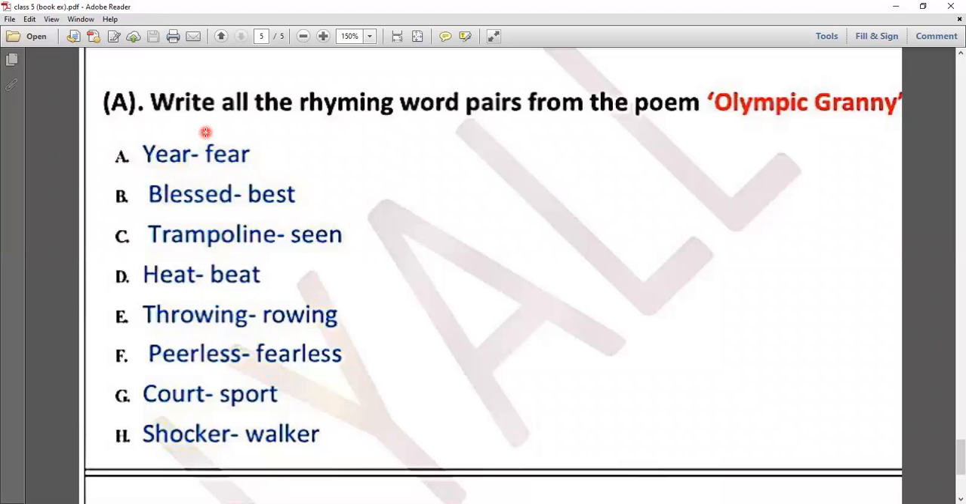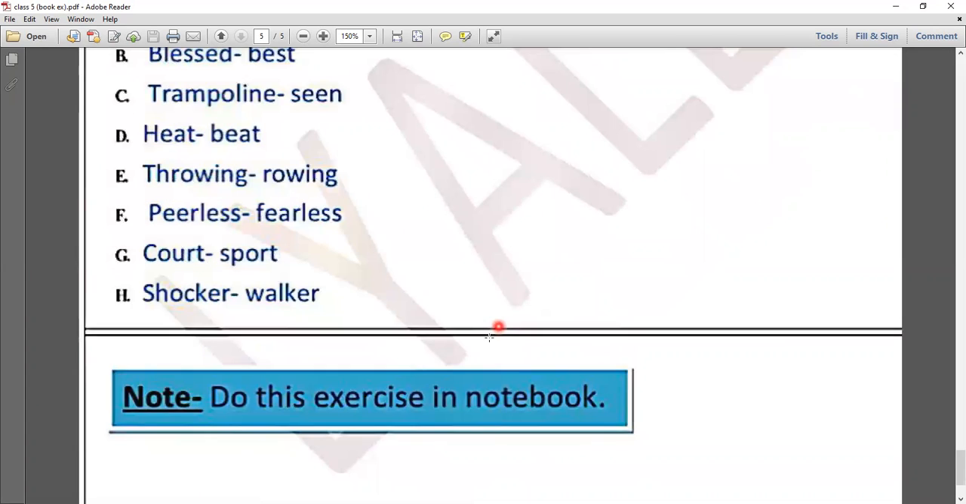Year, fear, blessed, best, trampoline, scene, heat, beat, throwing, rowing, fearless, court, sport, soccer, walker. Now class, this exercise you have to do in your notebook.